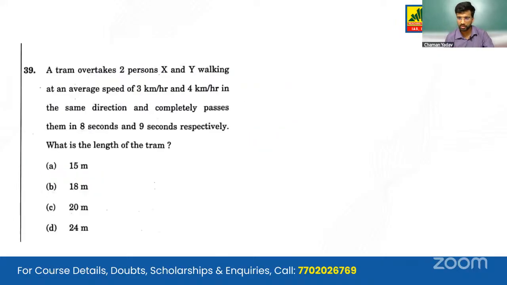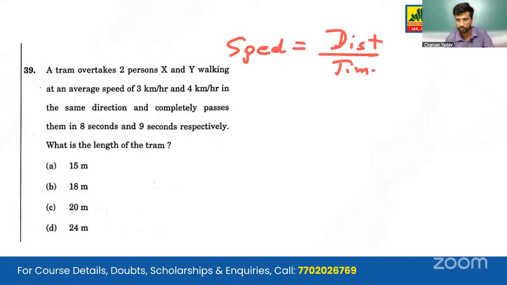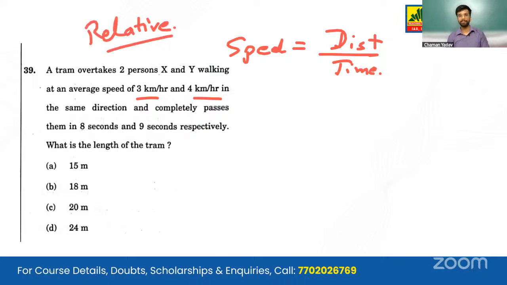Moving on to the next question, speed distance type question. So we know that speed is equal to distance upon time. A tram overtakes two persons, X and Y, walking at an average speed of this and this in the same direction, and the tram is overtaking them. So it is a question of not just speed, it is taking the relative speed concept into consideration. And the tram completely passes one person in 8 seconds and the other in 9 seconds. So we are given time.